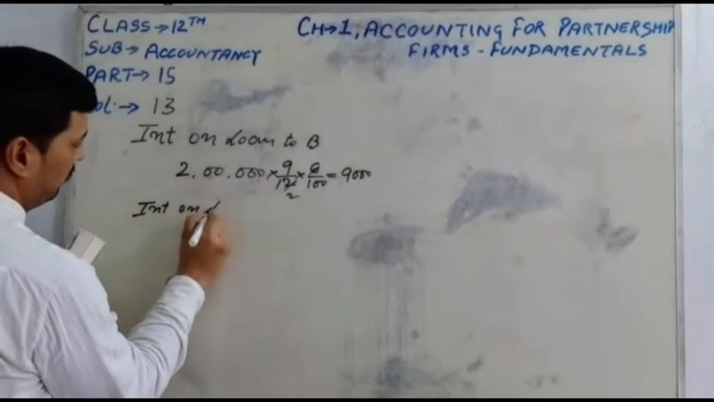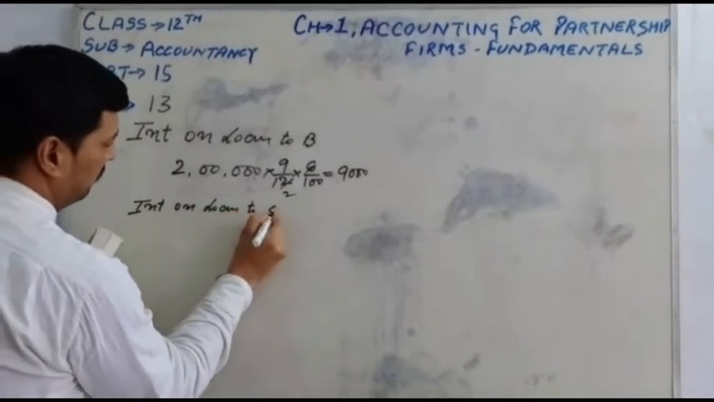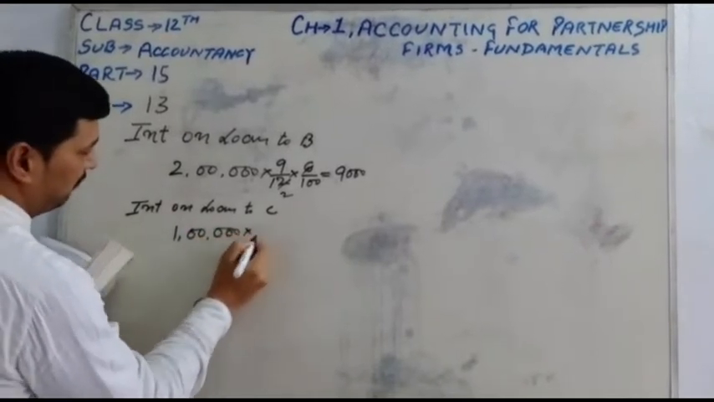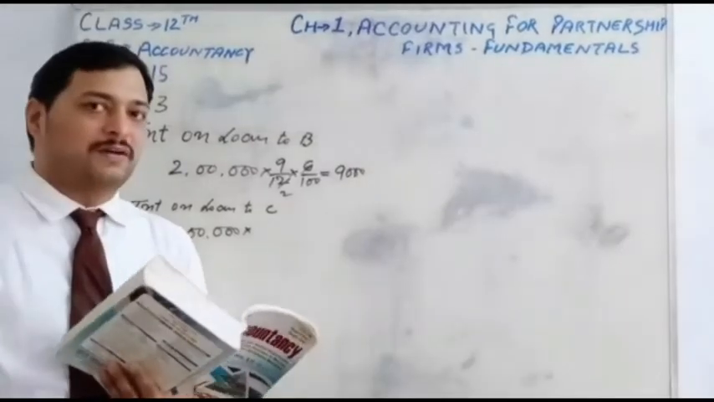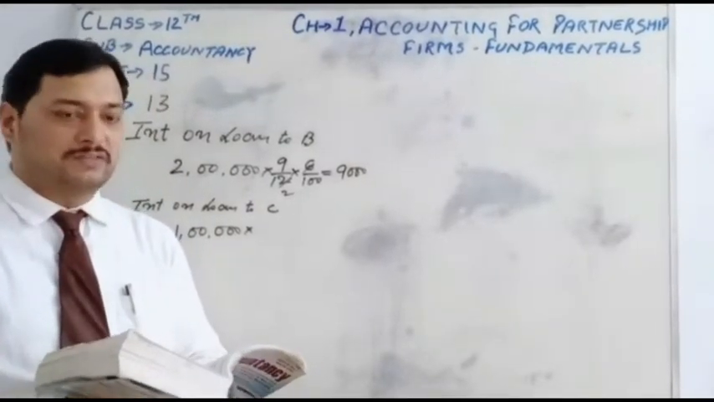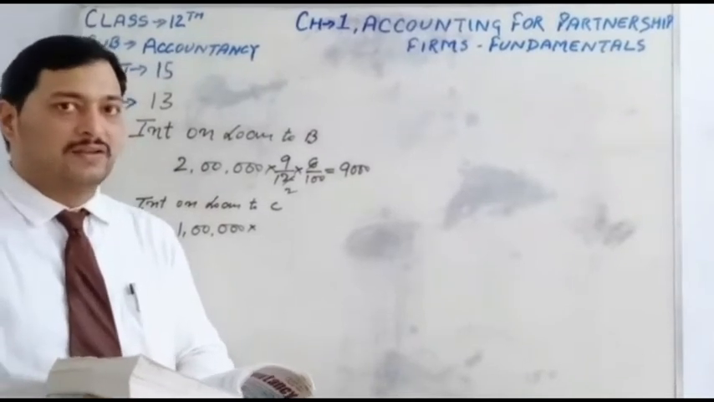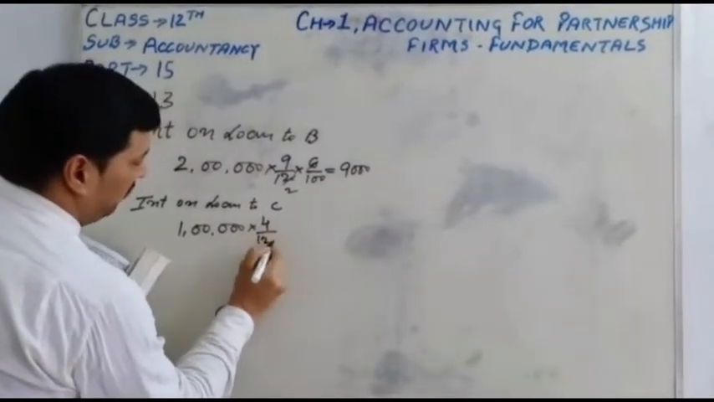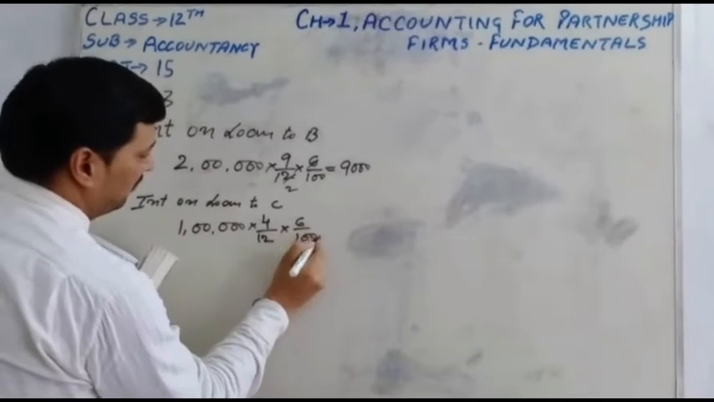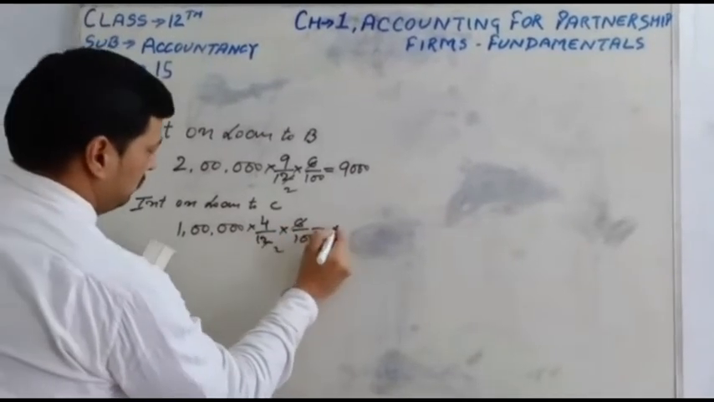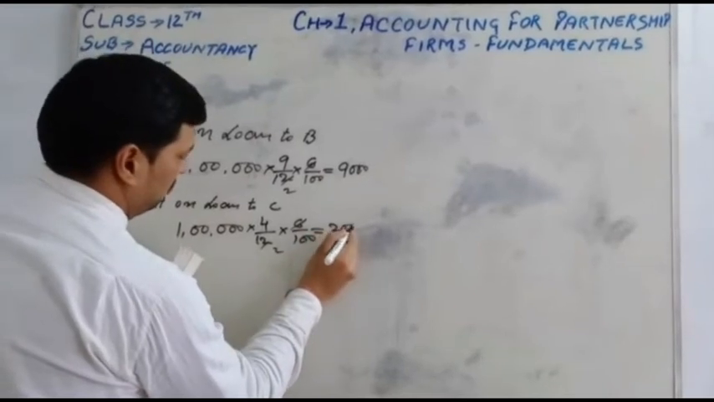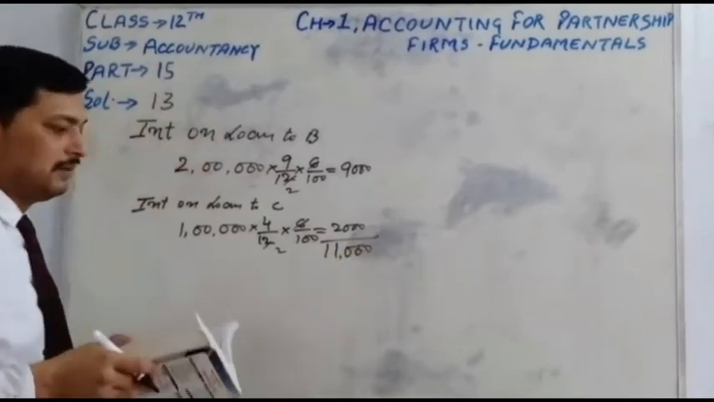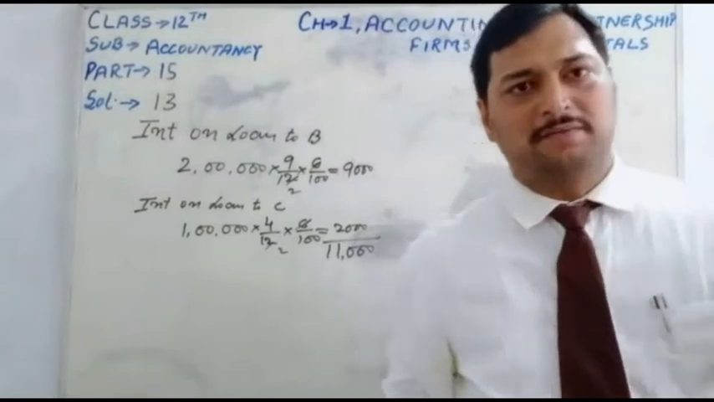Interest on loan to C. C's loan amount is 1 lakh. See the time period: 1st December 2010, accounts are closed on 31st March 2011. December, January, February and March. Total months is 4 by 12 and percentage is 6 by 100, that is 2,000. So total interest on loan is 11,000.